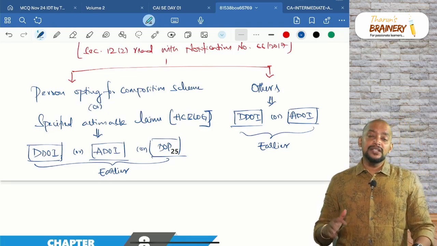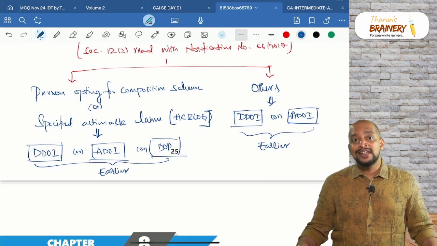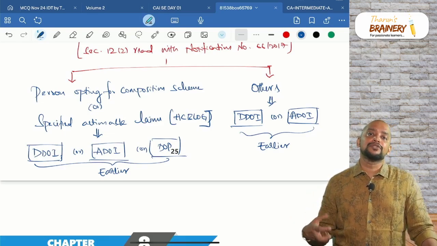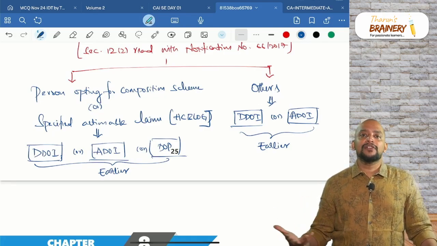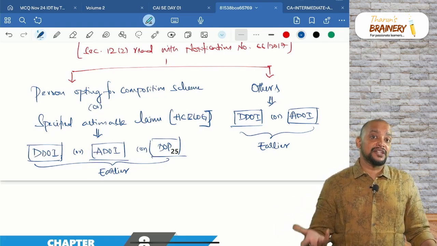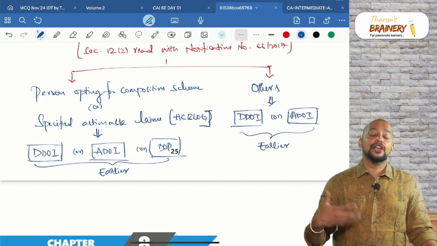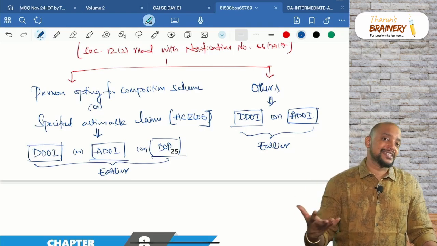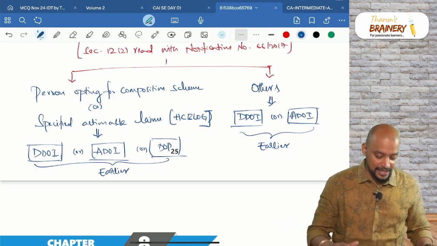And what is the due date of invoice? We have multiple provisions. Section 31 subsection 1 says supply involves movement of goods, at the time of removal; supply does not involve movement of goods, at the time of delivery; then continuous supply of goods, account statement date or payment receipt date as the case may be; and in other cases, like sale on approval or on return basis, 6 months from the date of removal or date of acceptance by the buyer, whichever is earlier. Like that due date of invoice will be taken.